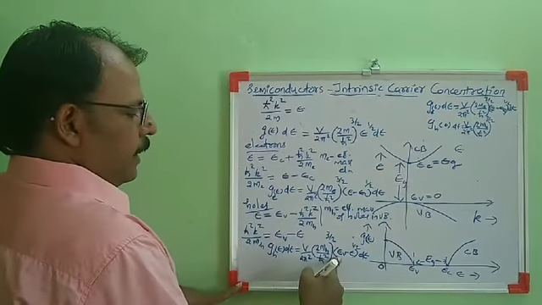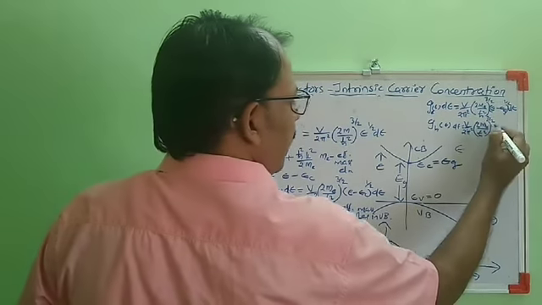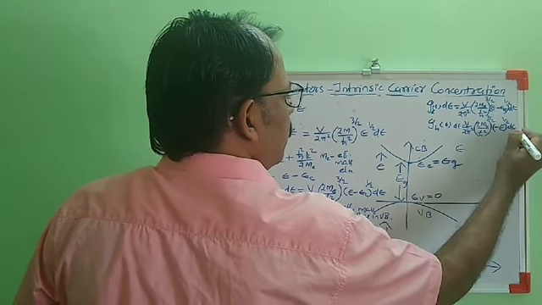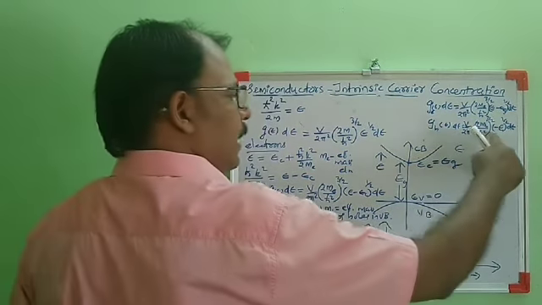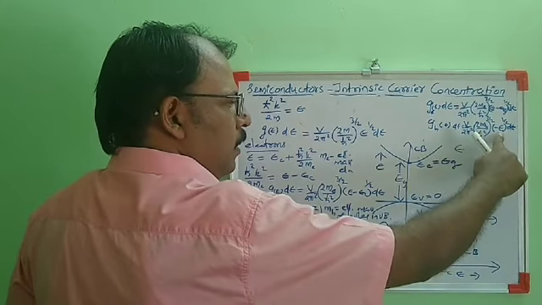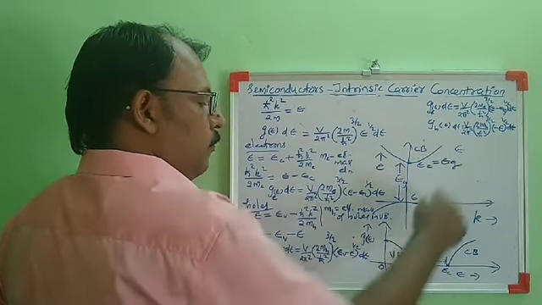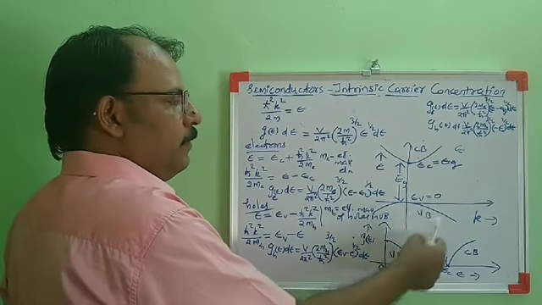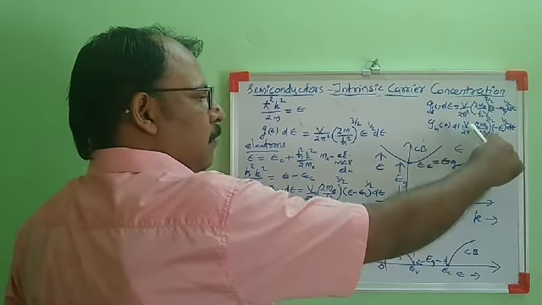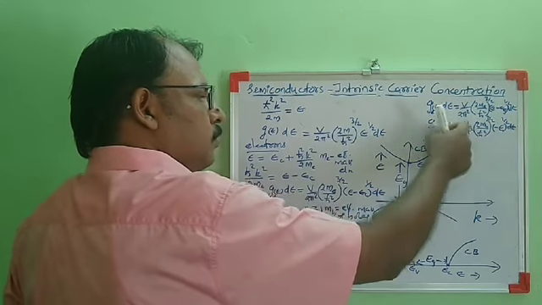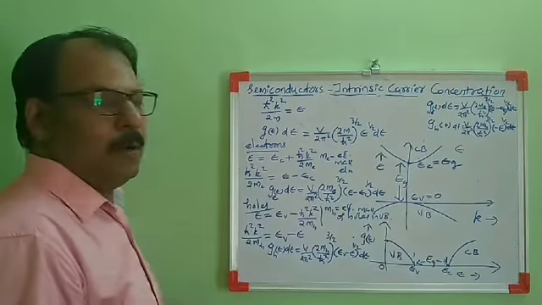Then if EV is taken as 0, it will be minus E raised to 1 by 2 DE. Don't bother about the negative sign here, because the energy of holes in valence band will be negative, so the minus E will be a positive quantity, so the density of states will be a real number.